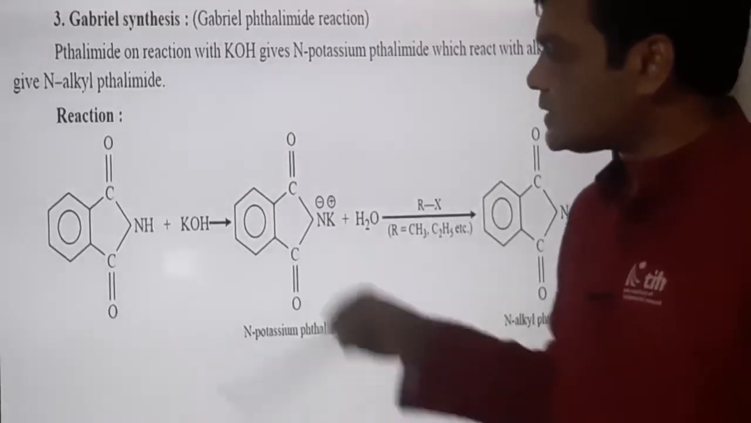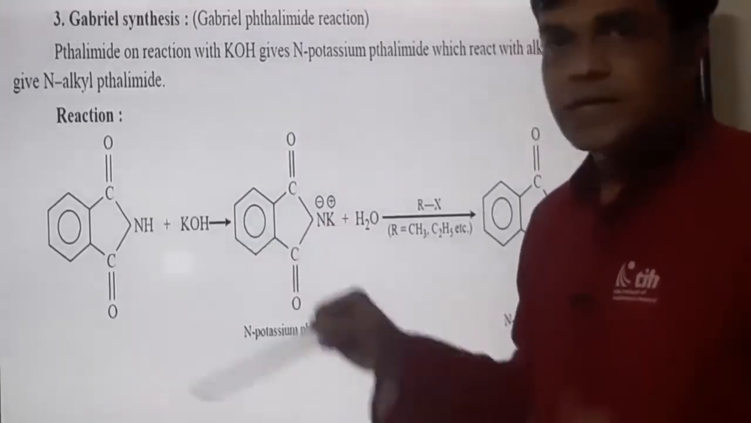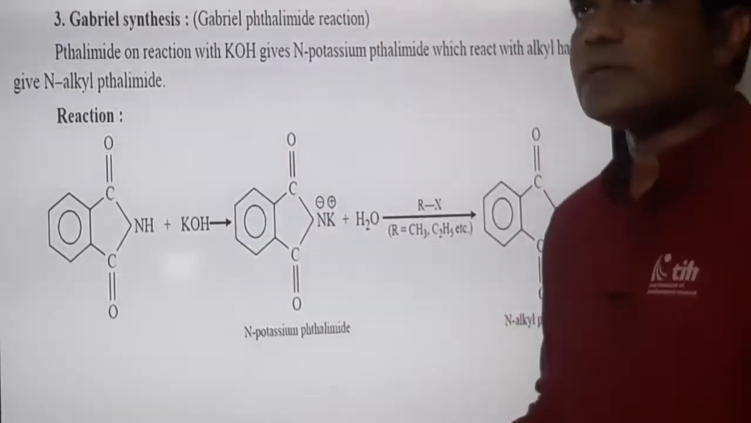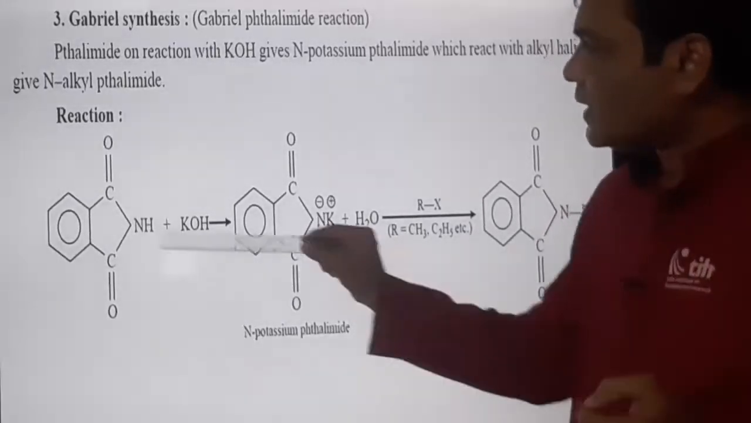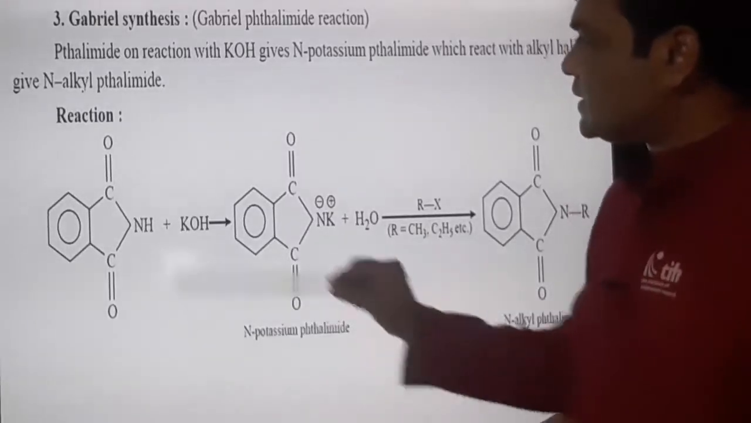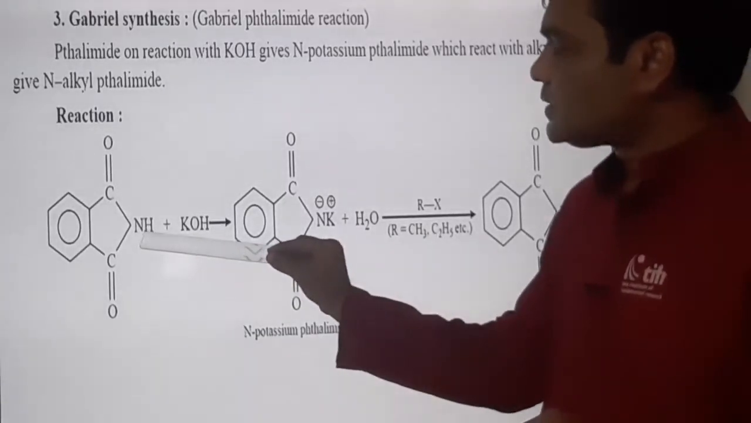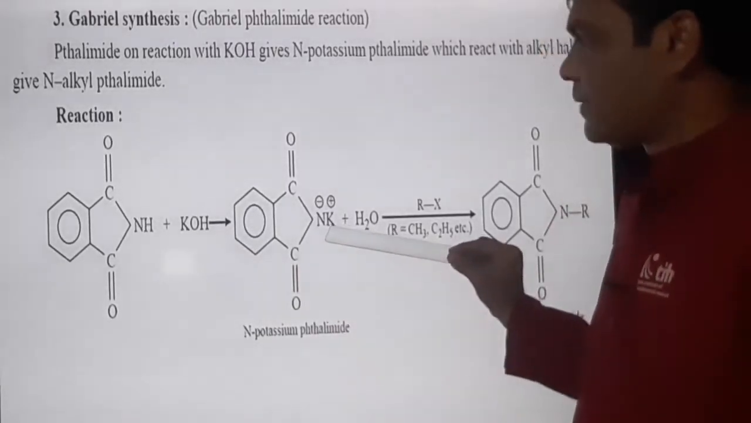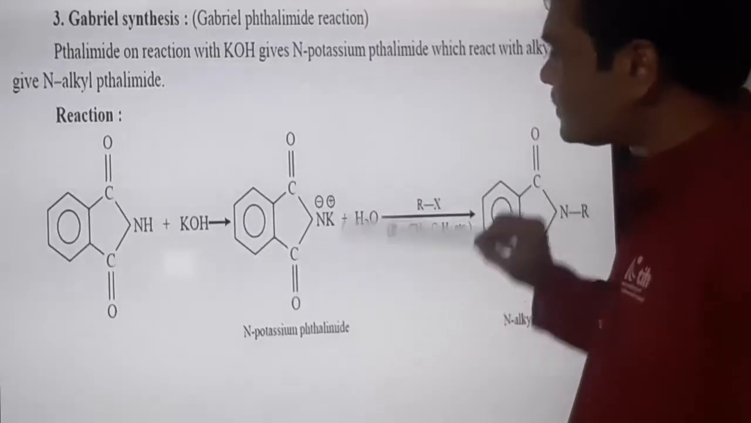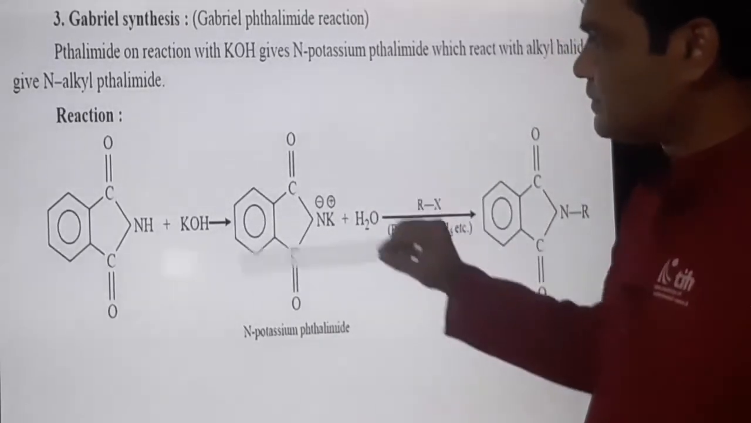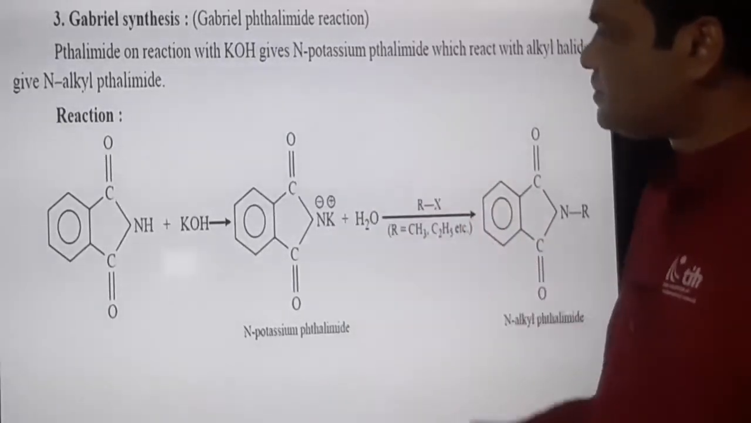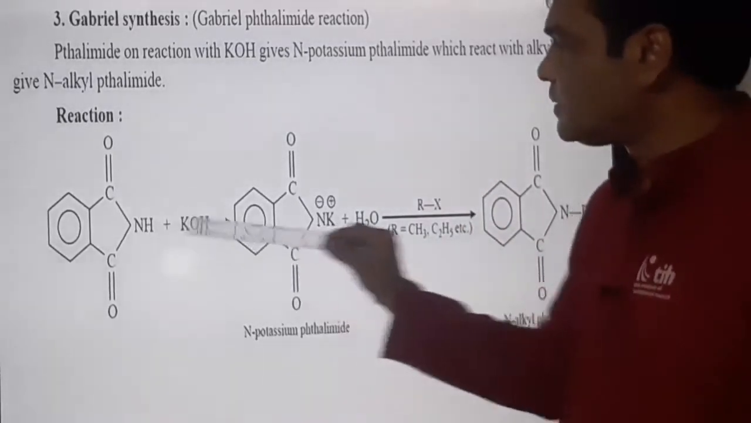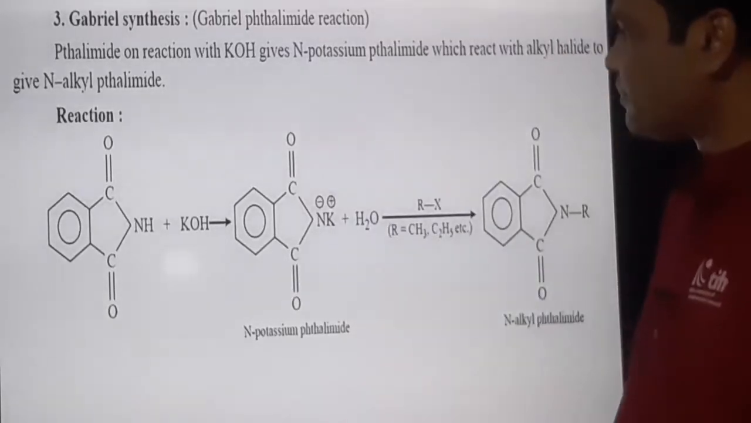In other words, as this compound donates the proton, as per the Lowry-Bronsted concept, it is an acid. H positive donor is an acid. So H is replaced by K here, and we get the potassium salt of phthalimide, which is also called N-potassium phthalimide. What is the change here? Only H is replaced by potassium, that is K.